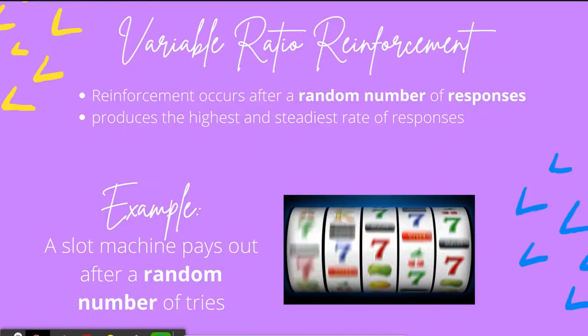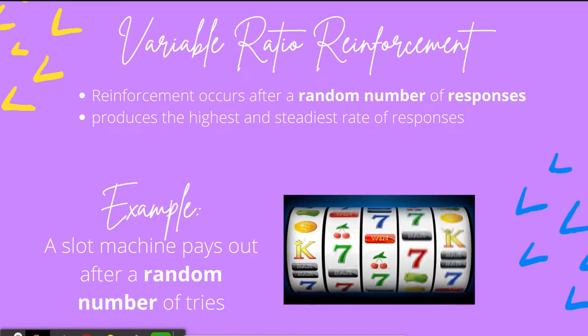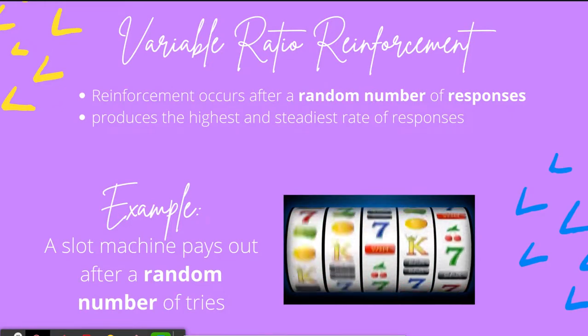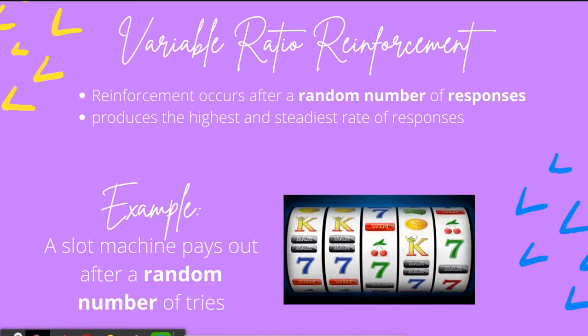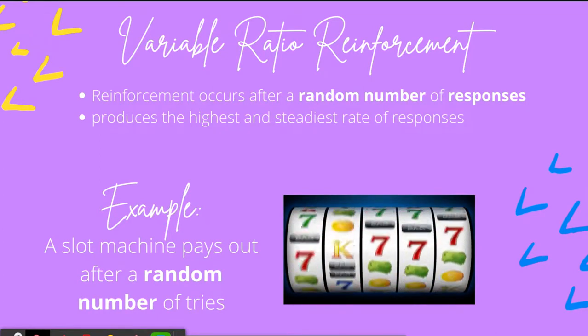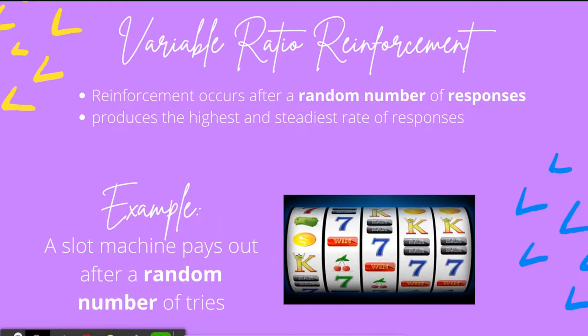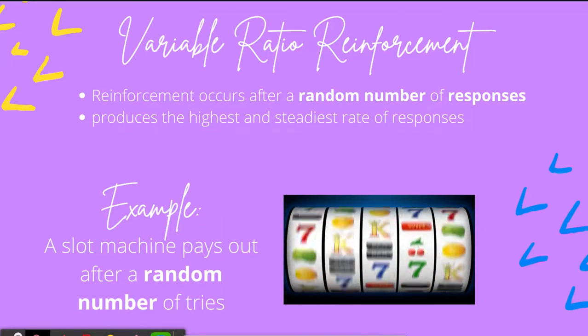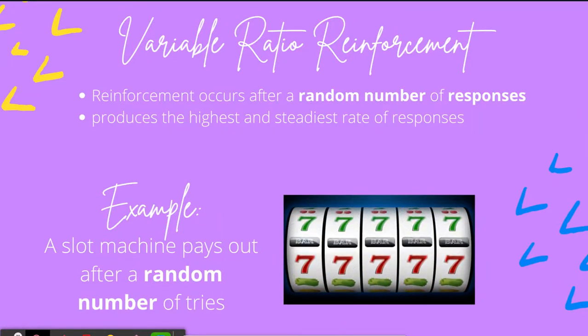Moving on to variable ratio reinforcement. This is when reinforcement occurs after a random number of responses. This schedule produces the highest and steadiest rate of responses. When I think about variable ratio schedules, I think about spending time at a casino. A slot machine pays out after a random number of tries. I can see why this is very addicting.